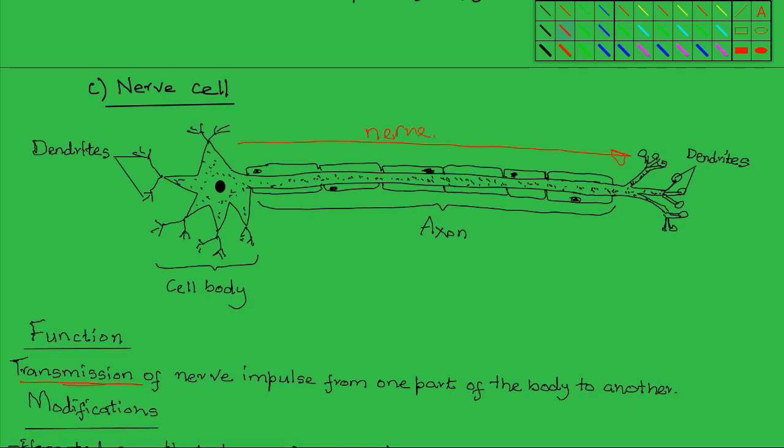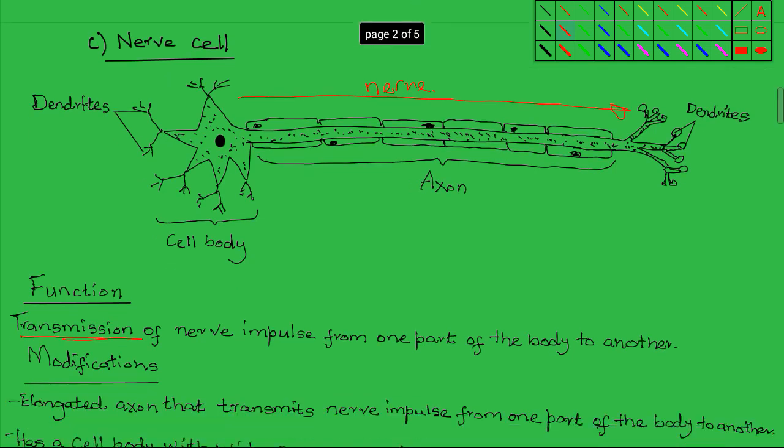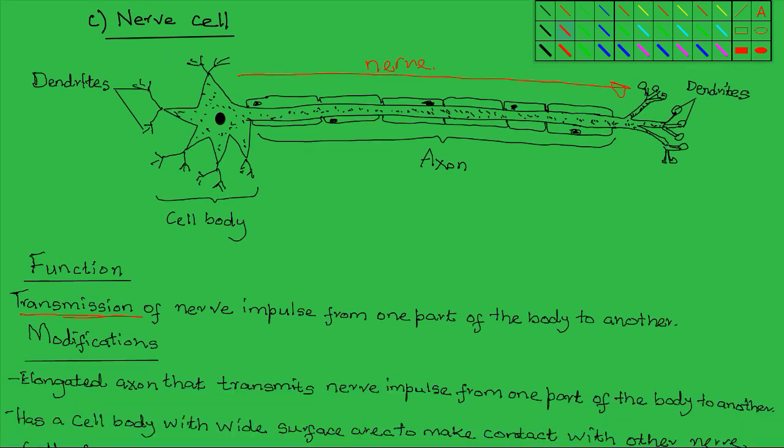Now, for that to be possible, this nerve cell must have particular adaptations, structural features that will enhance this conduction of a nerve impulse. Nerve impulse is a form of electrical message, flow of ions. It's a kind of an electrical message through which communication occurs within the body. So from one part of the body to the other, messages can be sent in the form of nerve impulse, and the nerve cells are specialized to conduct these nerve impulse.